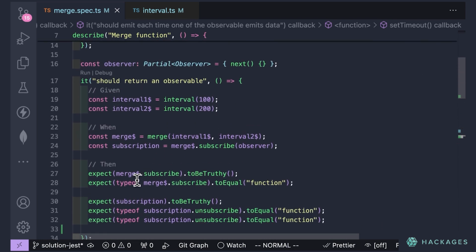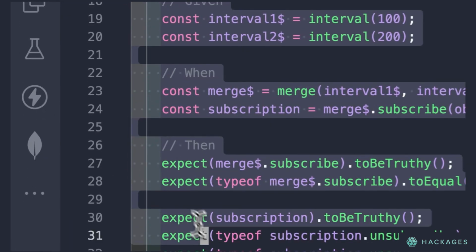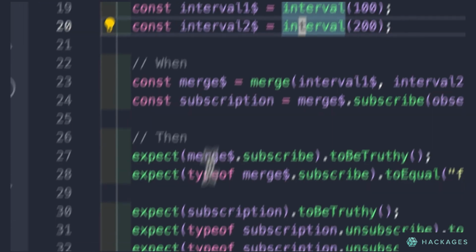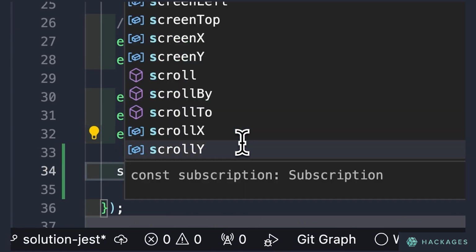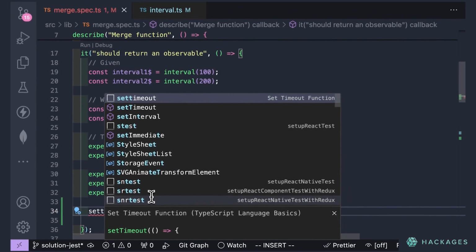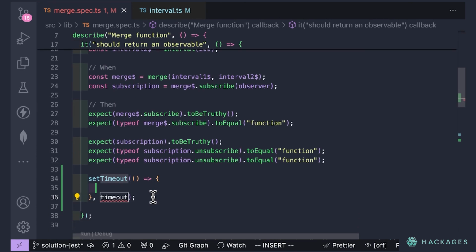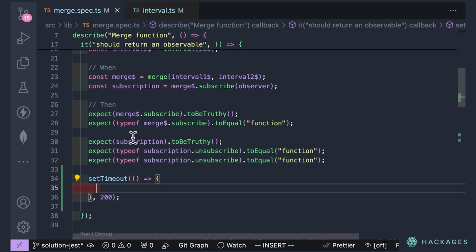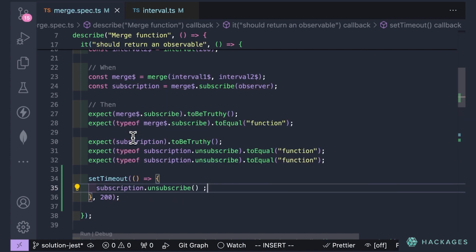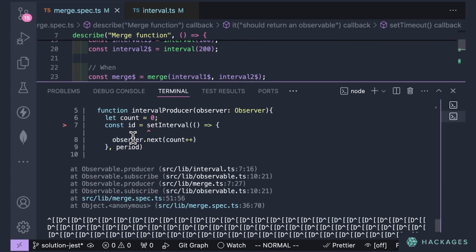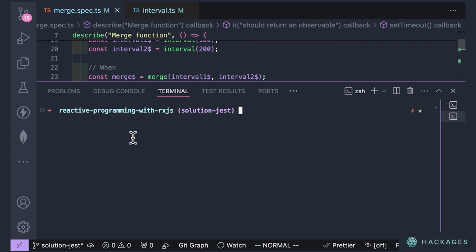But we have exactly the same issue right here in that section. It says interval twice, but there is nowhere here where we are actually unsubscribing from it. So what I'm going to do here is just put a quick setTimeout, and then in that timeout I'm going to call subscription.unsubscribe. We're just going to do that after 200 milliseconds, and we're just going to say subscription.unsubscribe, right?